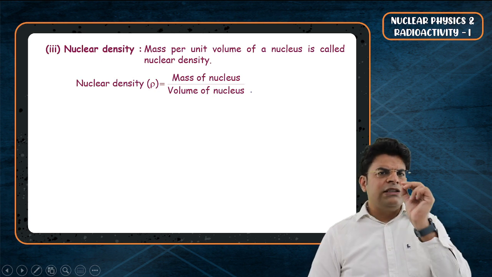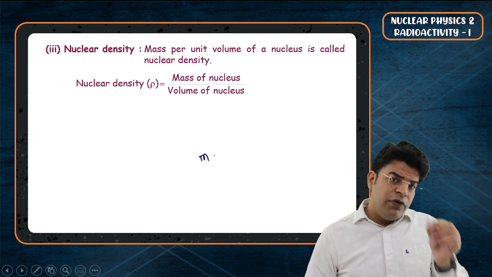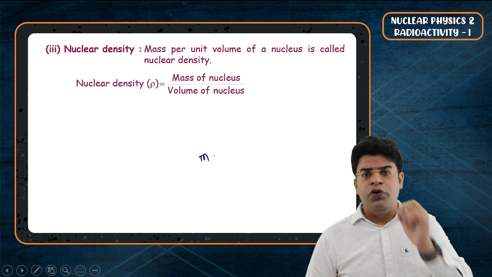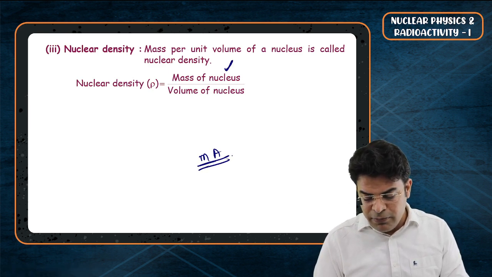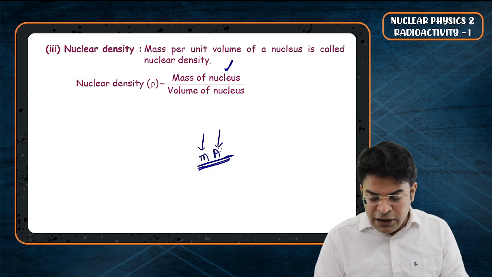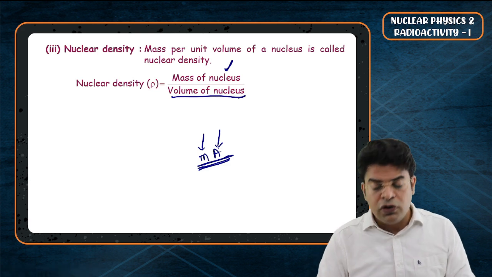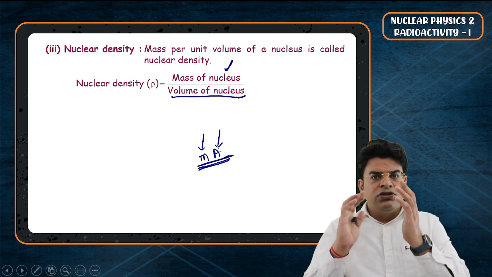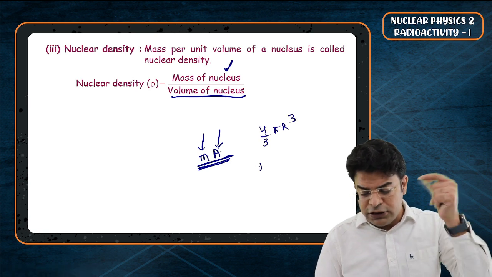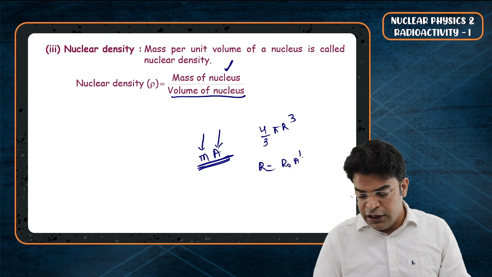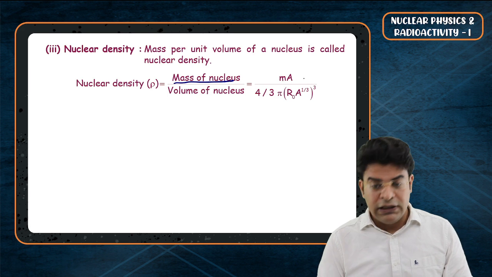If every single nucleon is assumed to have a mass m, and we know that in a nucleus the number of nucleons, which is the mass number, is A, then the mass of the nucleus definitely becomes the mass of one nucleon multiplied by the number of nucleons, that is mA. And we have already talked about the volume of the nucleus. We know that the nucleus has a spherical shape, so the volume will be 4 by 3 pi r cube, and in place of r we can substitute r naught A raised to the power of 1 by 3. So once we do this, we say that the mass of the nucleus is mA.